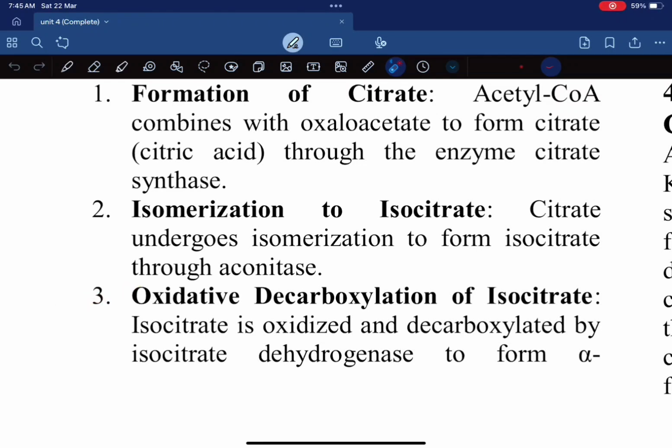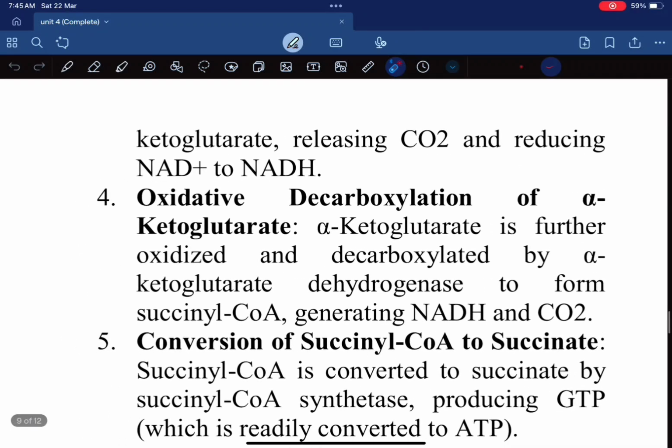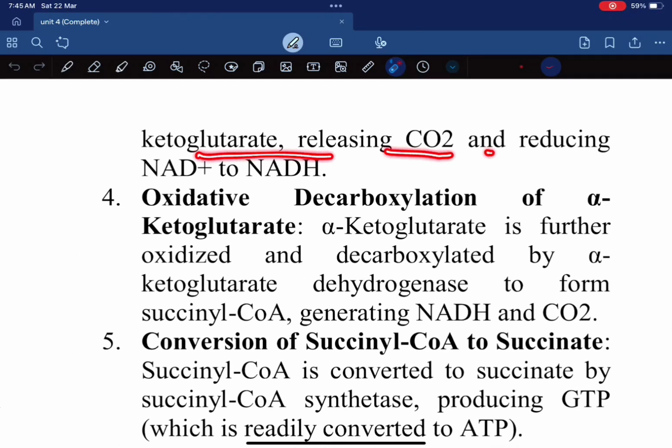Third, oxidative decarboxylation of isocitrate. Isocitrate is oxidized and decarboxylated by isocitrate dehydrogenase to form alpha ketoglutarate, releasing CO2 and reducing NAD plus to NADH. Fourth, oxidative decarboxylation of alpha ketoglutarate. Alpha ketoglutarate is further oxidized and decarboxylated by alpha ketoglutarate dehydrogenase to form succinyl coenzyme A, generating NADH and CO2.